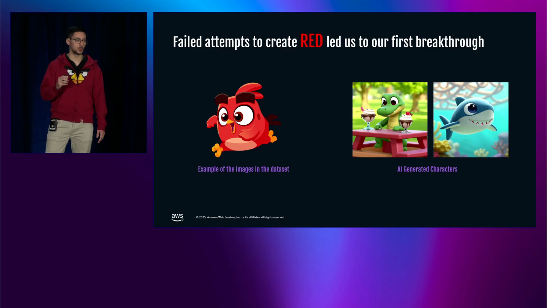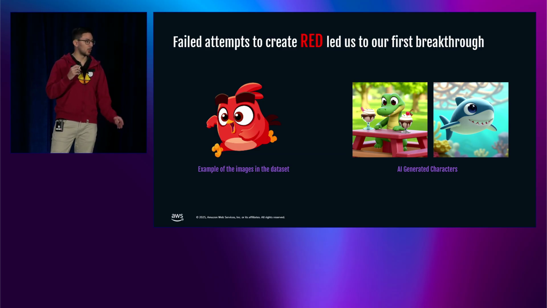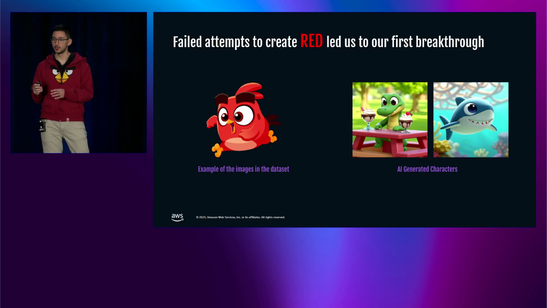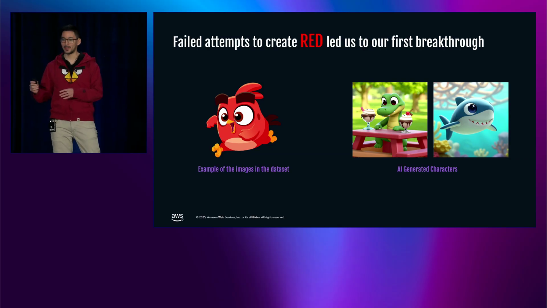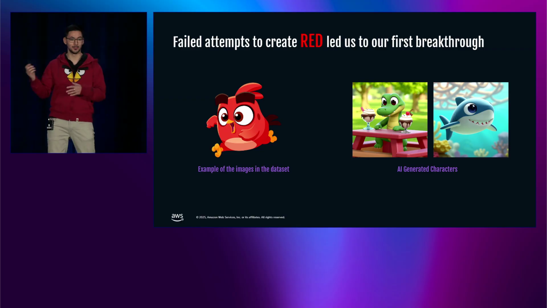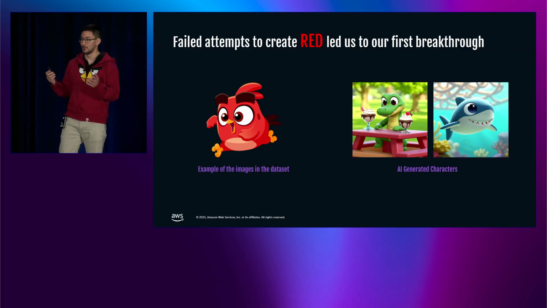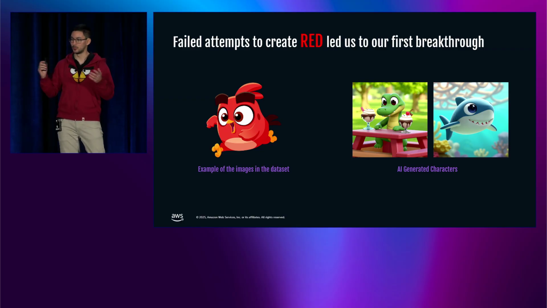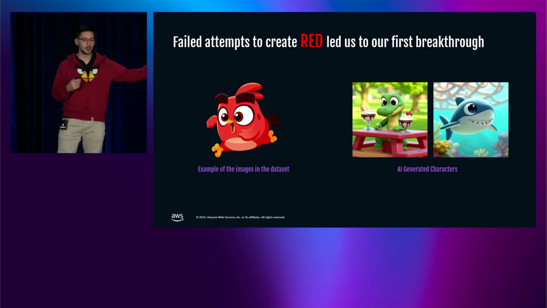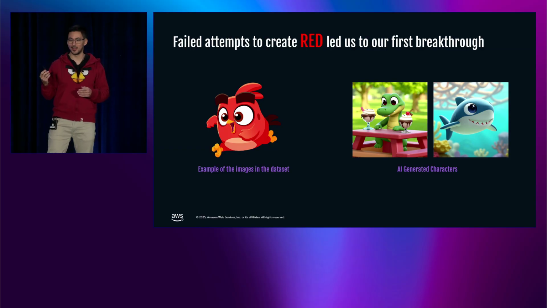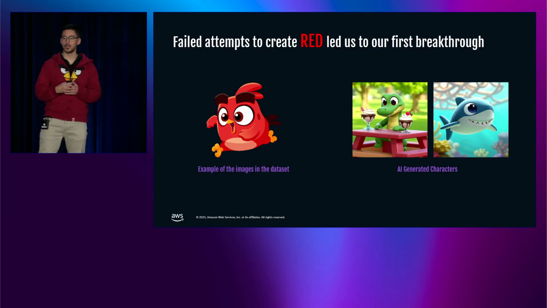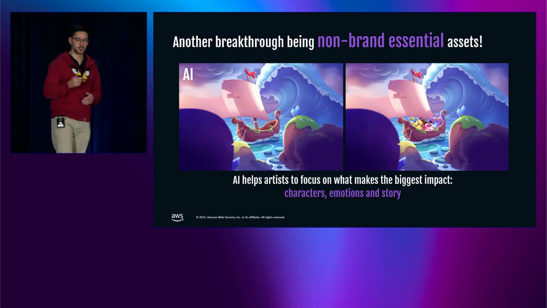One of the first breakthroughs we had was that even though we had trained a lot of models with Red that didn't work out, we could use those same models to generate secondary characters. And why that worked is that we didn't have hundreds of pages of slides explaining how you should draw them. So there was not so much guidance explaining how you should draw the eyes, the wings. So this was one of the first things we discovered. You can see here the picture of a cute baby crocodile and shark in the style of our game that we could use for different purposes.